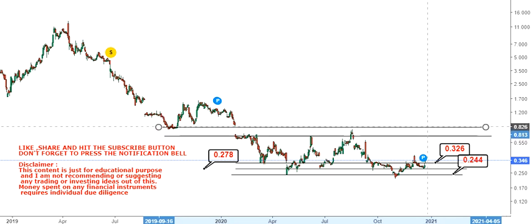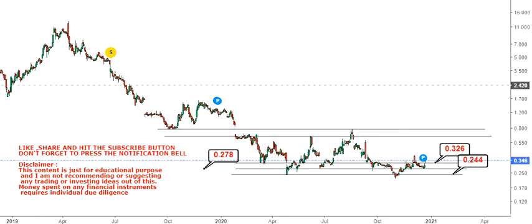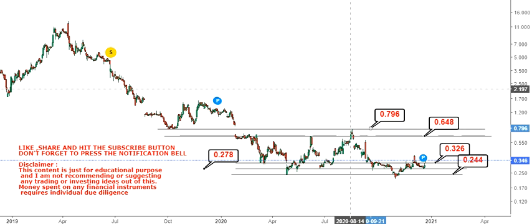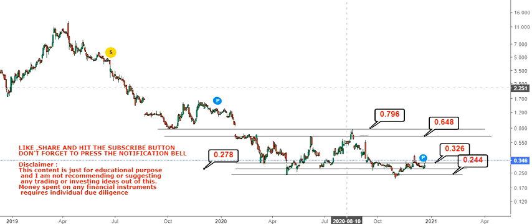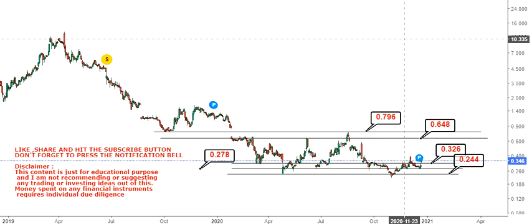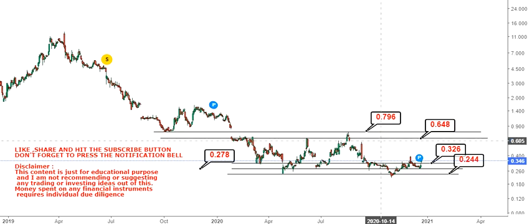Now as you can see, if I make a line like this, if the stock sustains above 0.32, then it is looking for a target as high as 0.64 and 0.79. So this is the first set of targets one should look for. Okay, because there are three levels. I will tell you, but we will go one step after another. So this is the first level, 0.79.